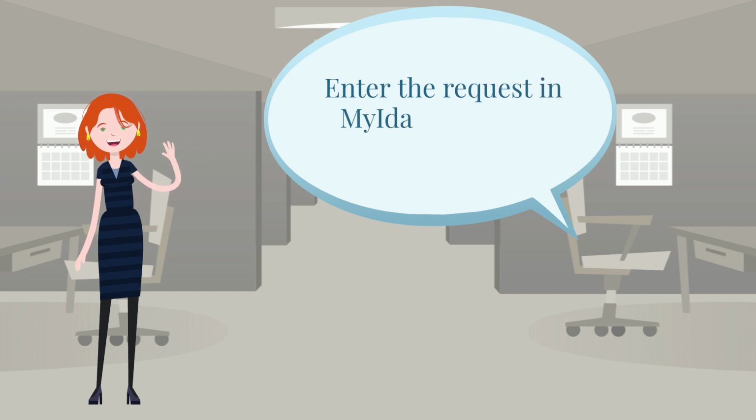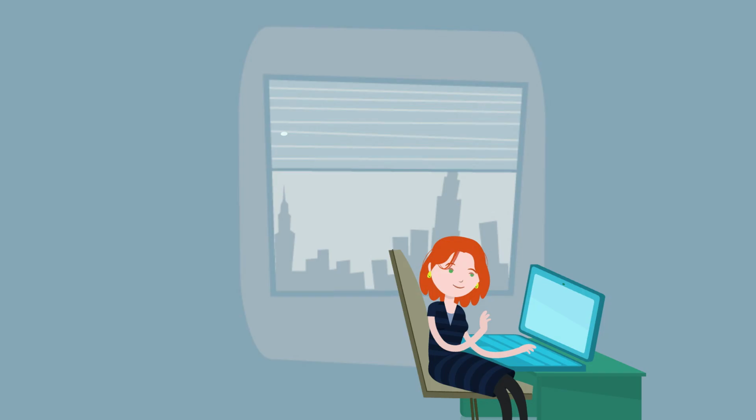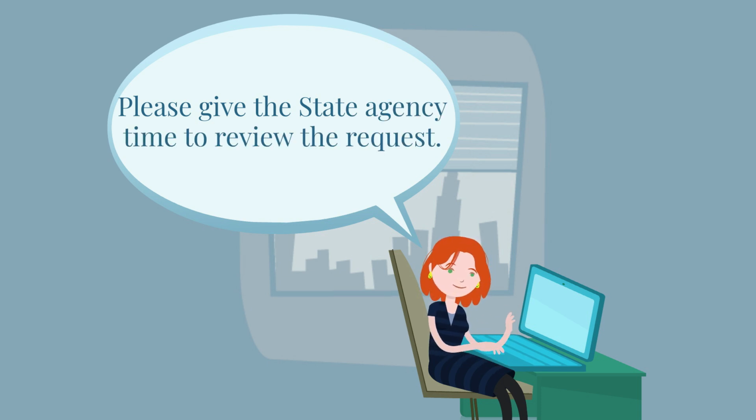Now you are ready to enter the request in My Idaho C&P and upload the quotes. Please give the state agency time to review your request. Putting in a request on one day and expecting an answer the same day is not always feasible. It would also be helpful if you could send us an email letting us know you've uploaded a capital expenditure request so we can go in and look at it.